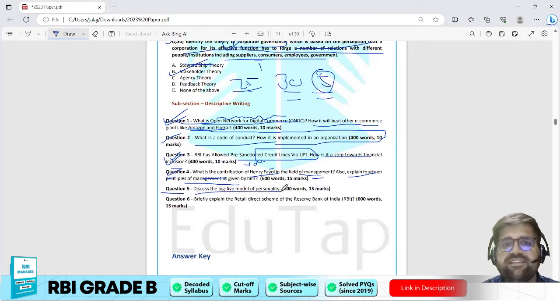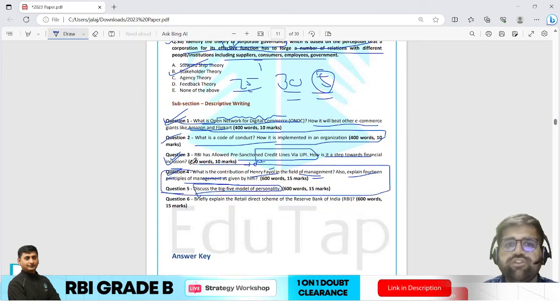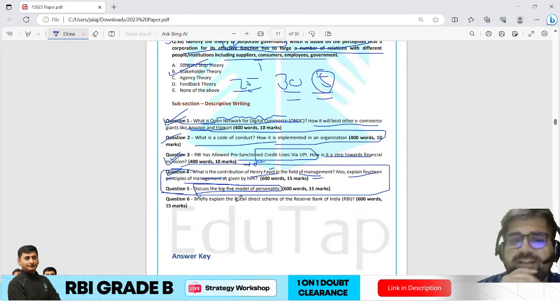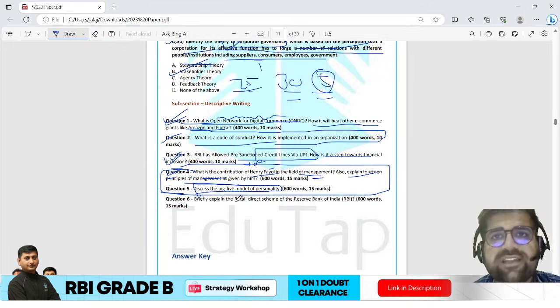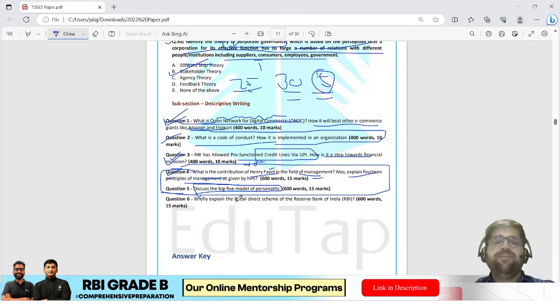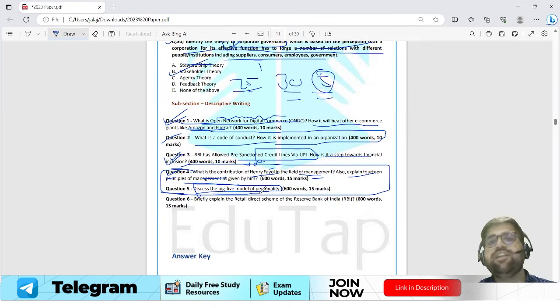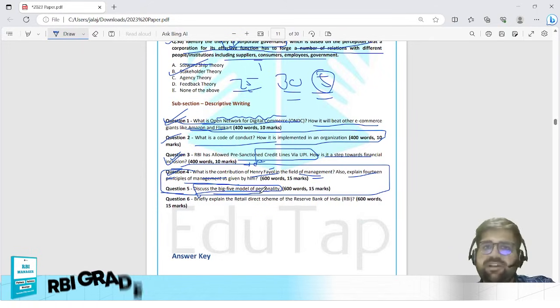Question number 5, discuss the Big 5 personality model. Now the Big 5 personality model and question number 4, these two questions have been asked directly from your static syllabus of management. Okay, so the static syllabus of management is very important, although it is theoretical, but you have to remember each and everything. Discuss Big 5 personality model can be traced to your chapter on personality and perception.